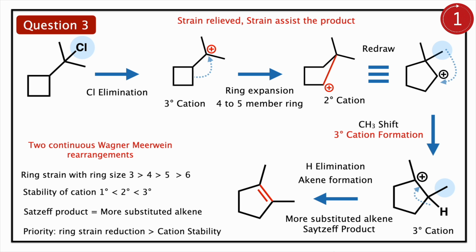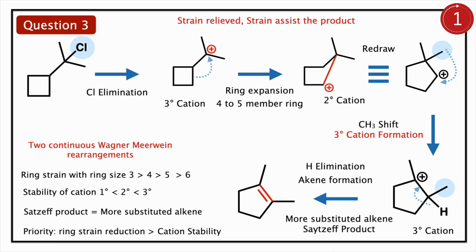The chloride is attached to a tertiary carbon, so the elimination or SN1 mechanism is possible. You have cation formation. Since the cation forms near the ring, the strain is more. Instead of cationic stability, the ring expands. You have ring strain reduction. So another stability is established. Instead of cationic stability, ring stability is achieved.